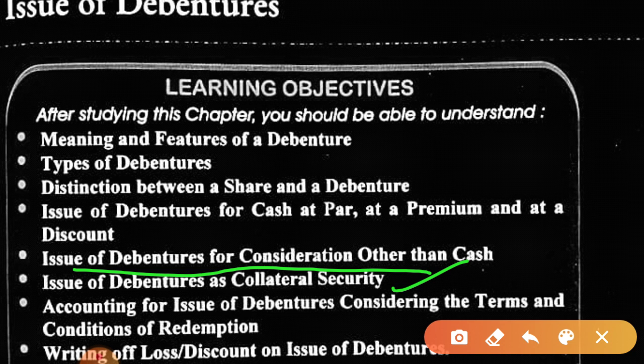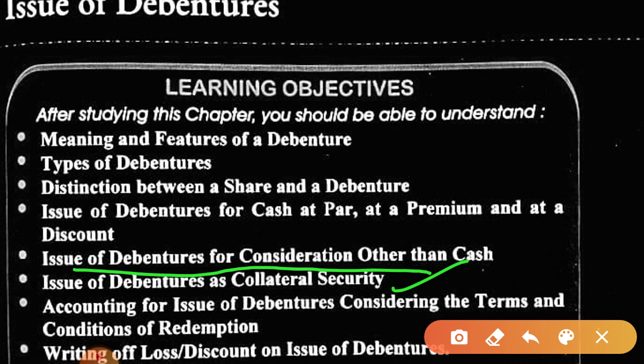Then writing off of loss. When we issue debentures at a discount, that is a loss, and when we redeem debentures at a premium, that is also a loss. So those losses are written off. Is this clear?